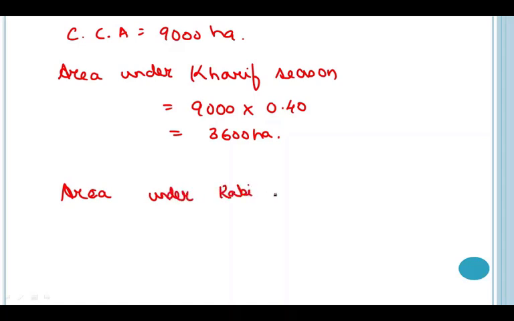Area under Rabi season will be 9000 into 0.60 and I'll get the answer as 5400 hectares.